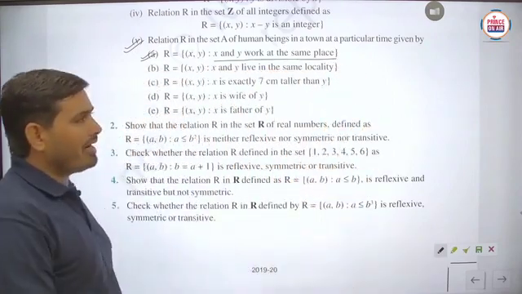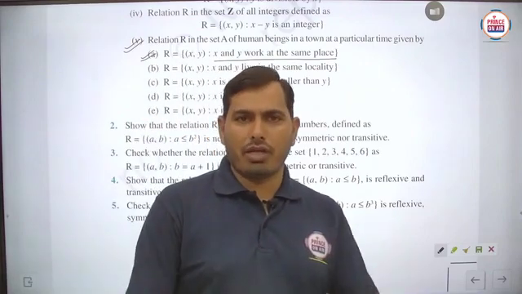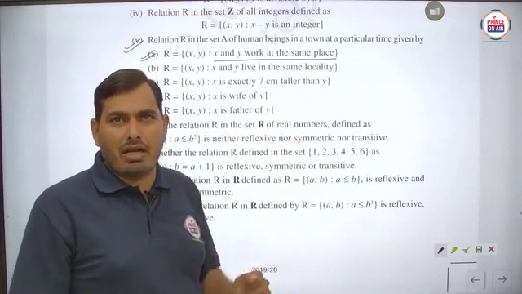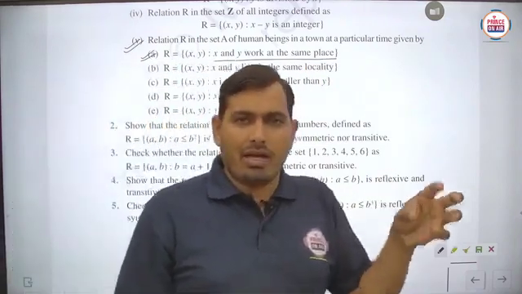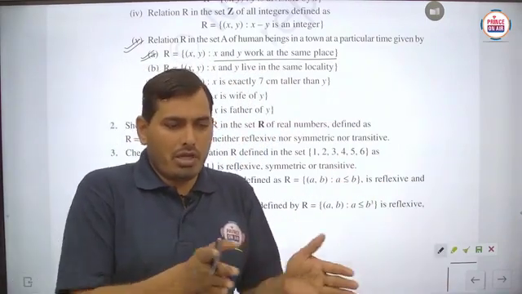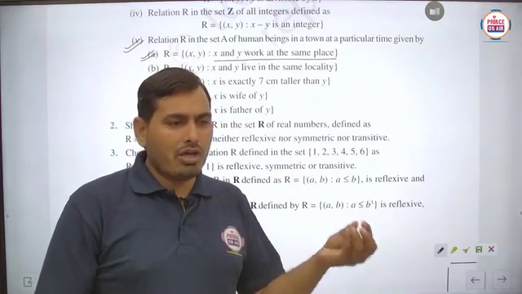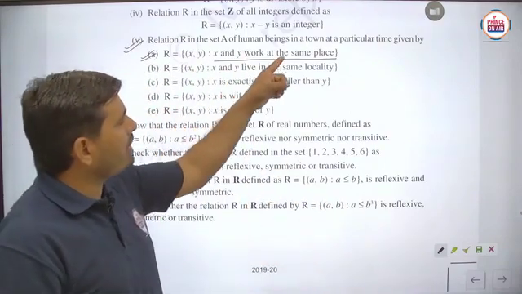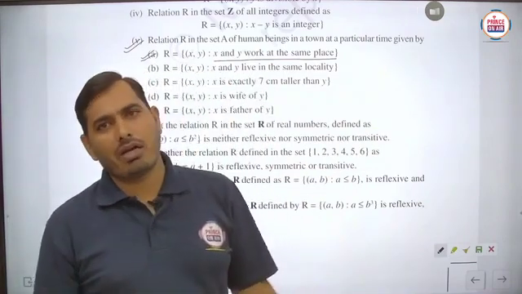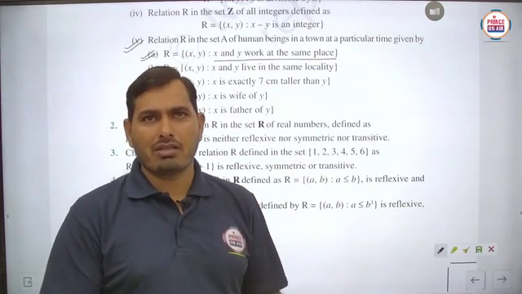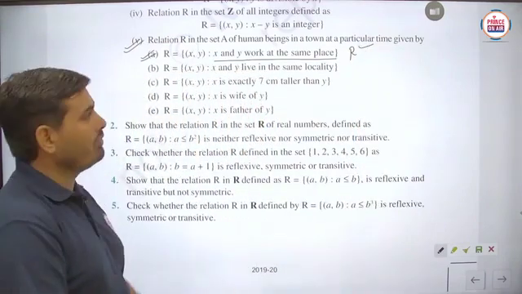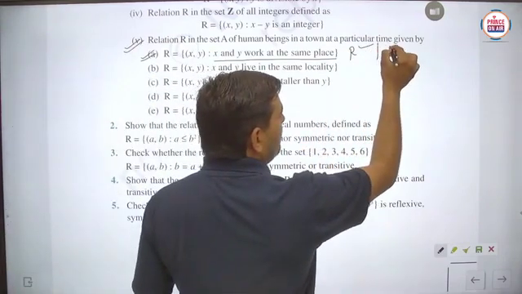Students, directly you can imagine, suppose we have to check for the reflexive nature. Then what can we say? Any person A is taken from the set A of human beings, and that person will be checked with itself only. Then definitely only one person is there. Suppose the name of the person is A, then (A, A) means A and A work at the same place. Is this true or false? Easily you can say that both persons are the same, so definitely they work at the same place. This means it is reflexive. Next, we have to check for symmetric.